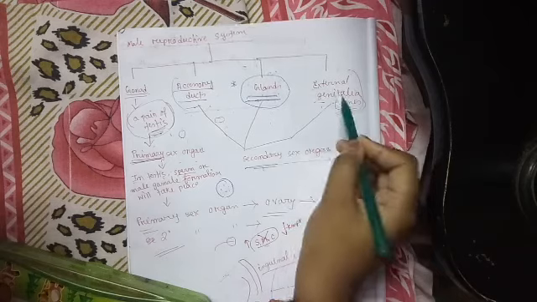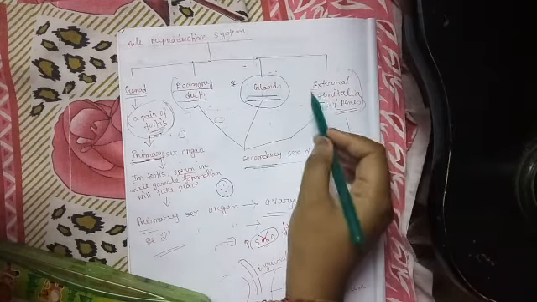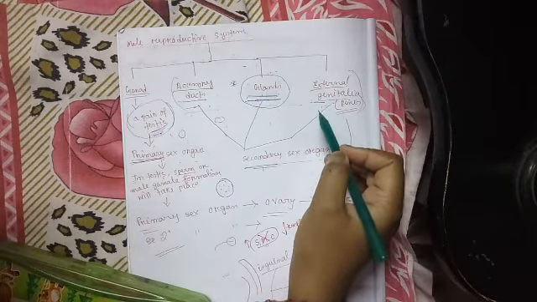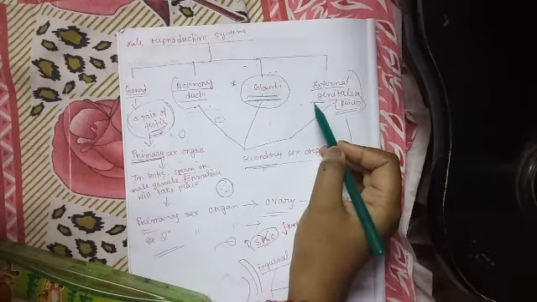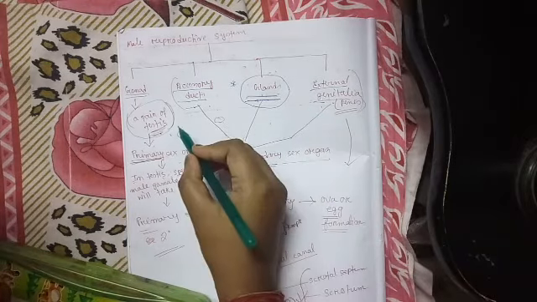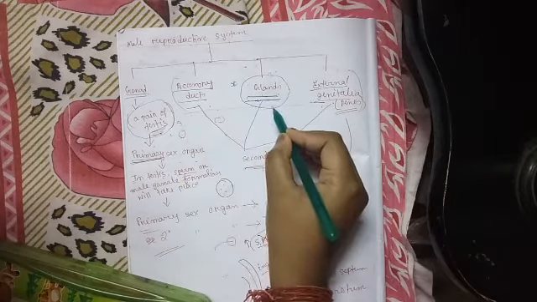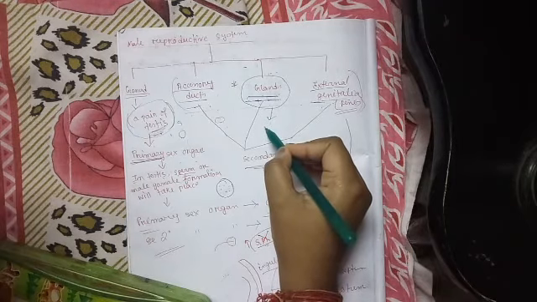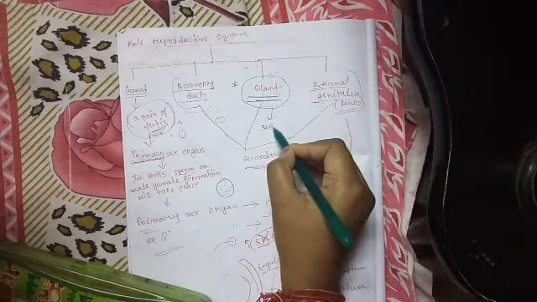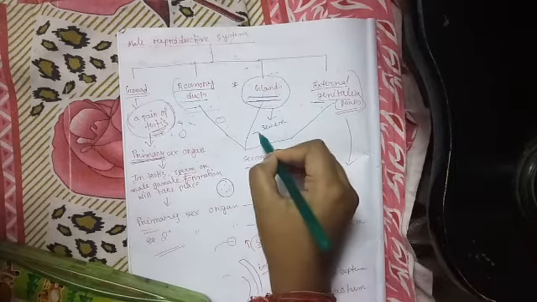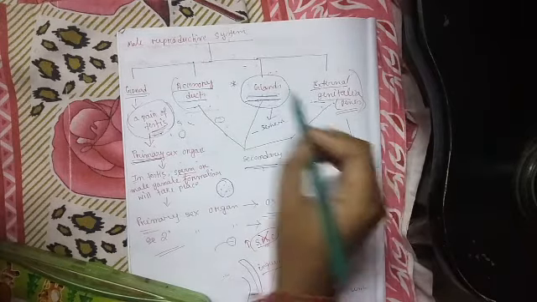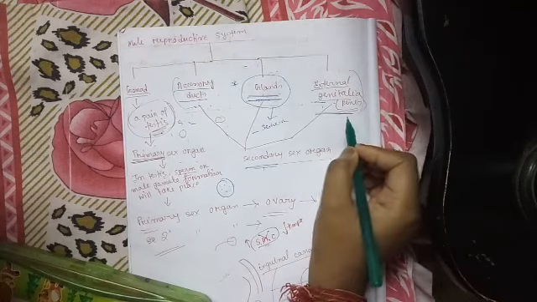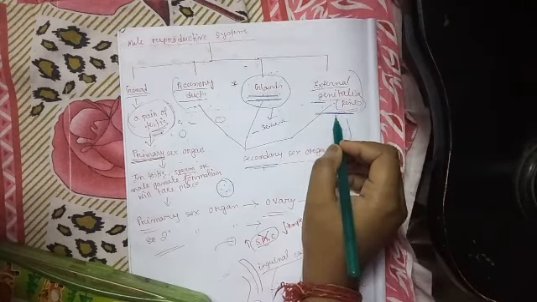And the third one is the external genitalia. The external genitalia will help to transfer the sperms, or you can say the semen. The testes will produce sperms, and the secretion of the gland is termed as semen. So the sperm and semen are together transported from the male body to the female body with the help of external genitalia.